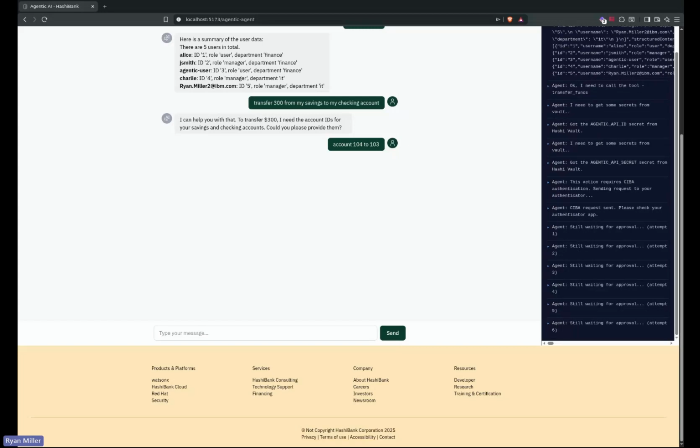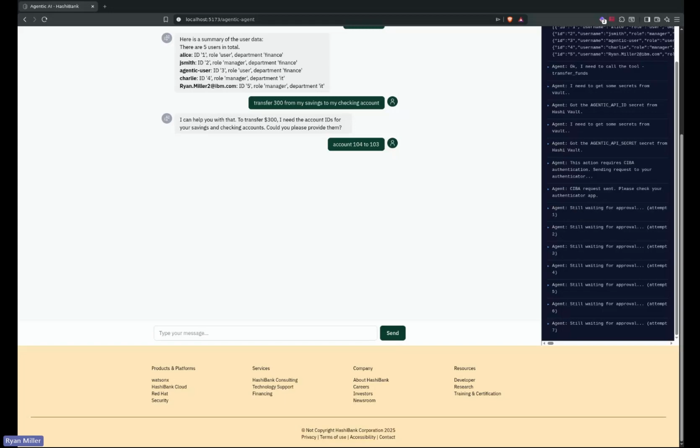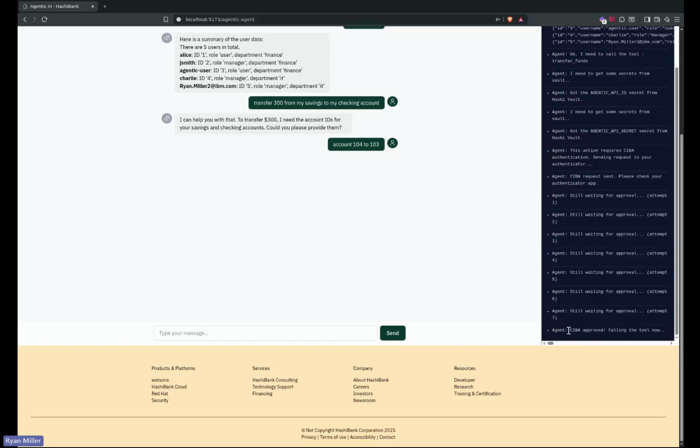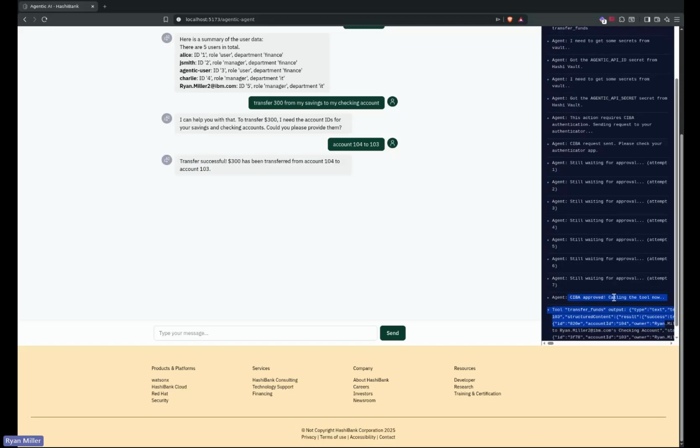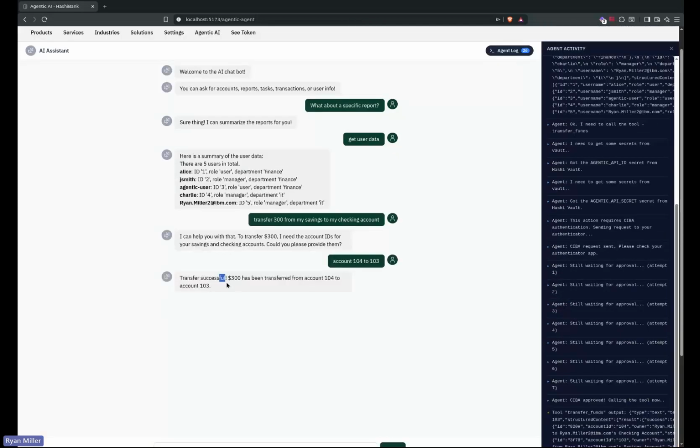Authorize, and I'm seeing "authorize AI agent to transfer $200 from checking or from savings to checking account." I'm going to approve that, and you're going to see the CIBA has been approved because we're done with polling. And now that that's done, the transfer actually happens, and all of that happened on the back end for the agent to validate what it can and cannot do with policies being implemented.